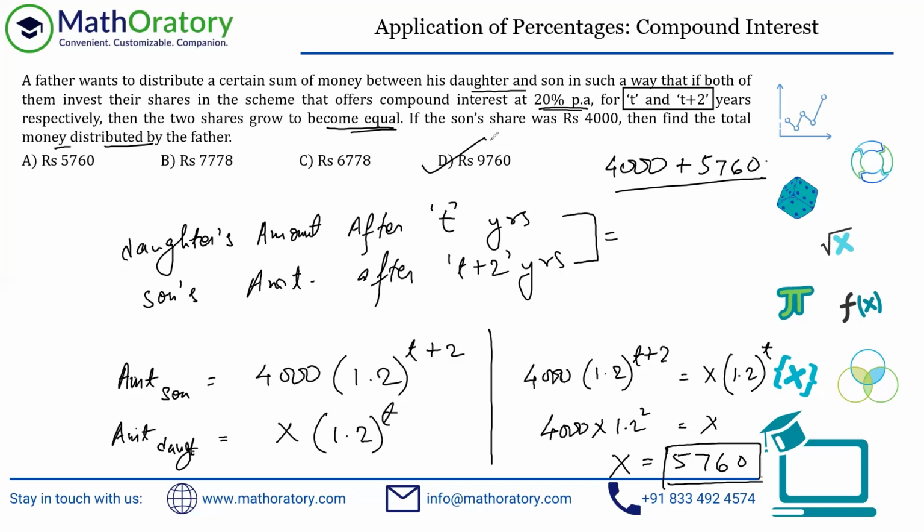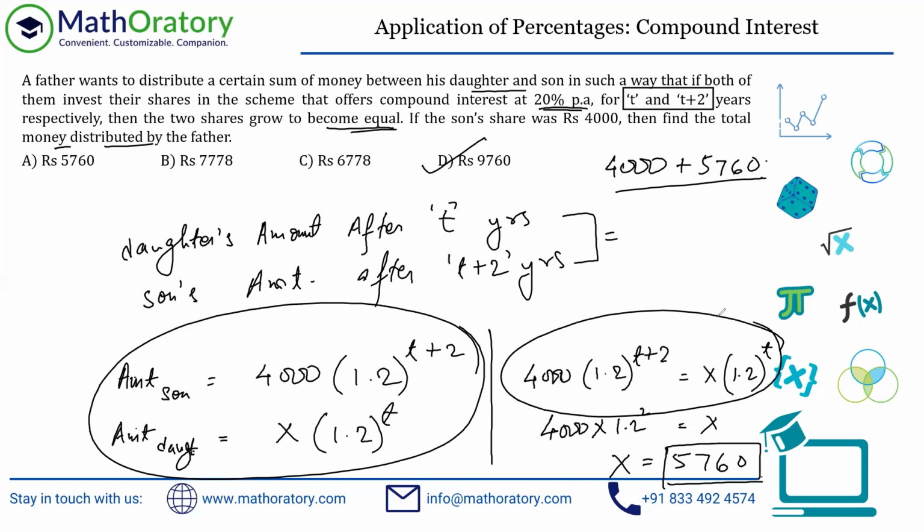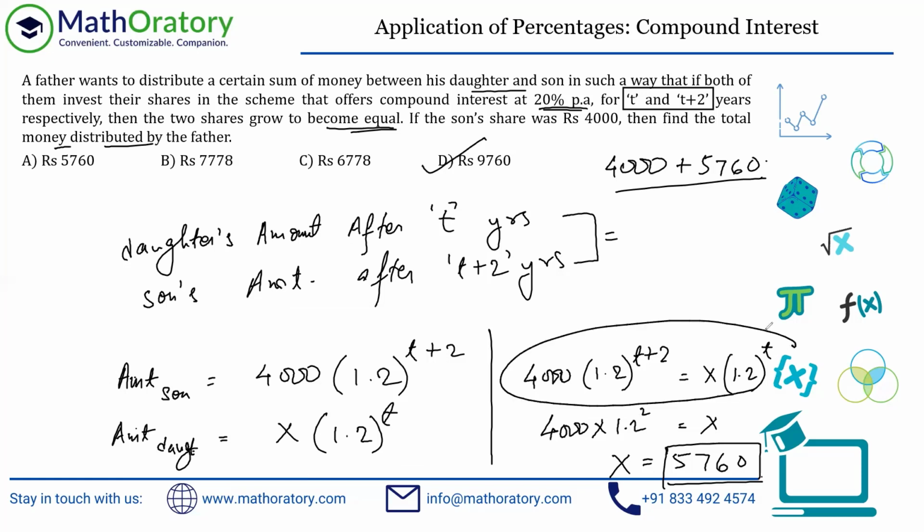On the face of it, this is a very simple problem. I mean, even if you do it with the basics, I don't think this will take too much time, right? This was just an explanation part. You can just start by writing this itself if your basics of compound interest and all are at the right place. So pretty simple problem, but an interesting one nevertheless. If you understand that the first 2 years' growth of the son's amount should be equal to the daughter's initial share, then all you have to do is 4,000 into 1.2 square straight away, and you get the daughter's share. Add that to 4,000, you get the answer.